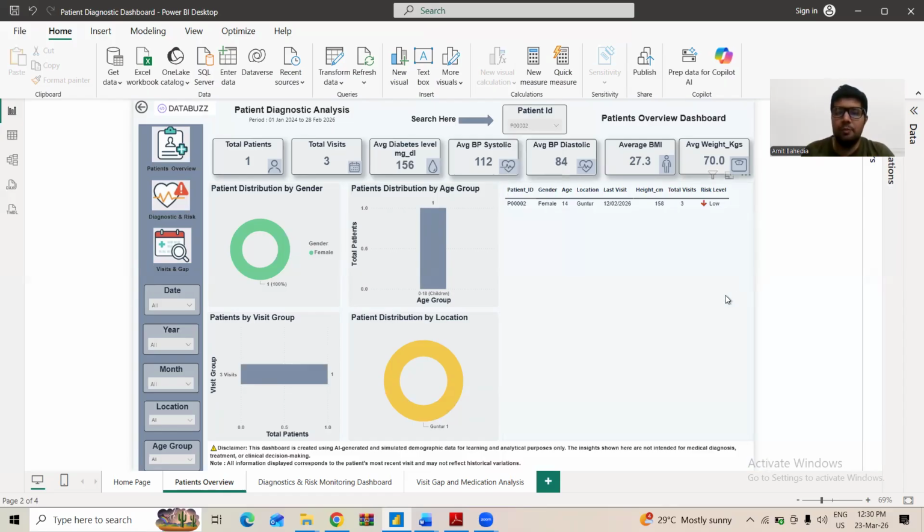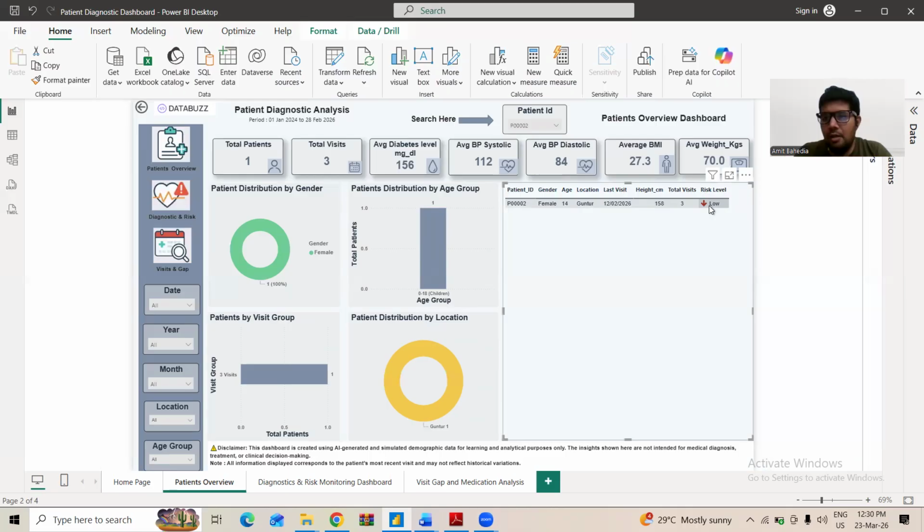So here is all about the patient information. So this patient is female, in the age group of 0 to 18, and it is in the category of 3 visits. Means this particular patient visited hospital 3 times, and it's from the city Guntur. We have data in which that particular city is mentioned. It's like that, and that's the general information about the patient, the last visit of the patient, height, and the risk level of the patient.